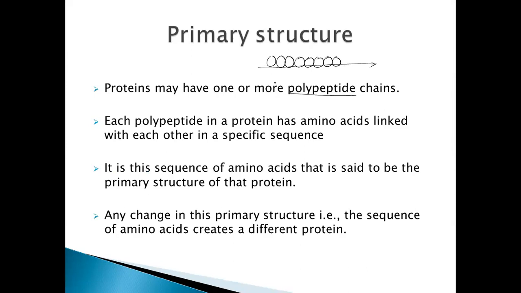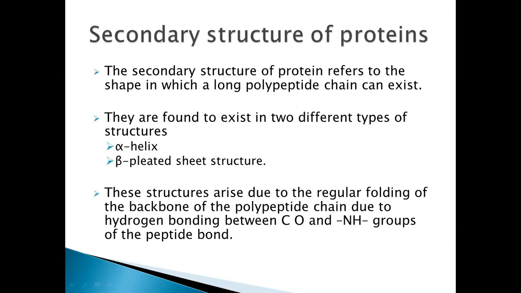So the sequence of these amino acids is very important here. It is the sequence of these amino acids which forms the primary structure. If the sequence is different, a different protein is formed. So it is the sequence of amino acids that decides which protein it is. The primary structure is nothing but the constitution of a protein, because it decides what the protein is. If the sequence changes, the protein itself changes. A different protein is being synthesized.